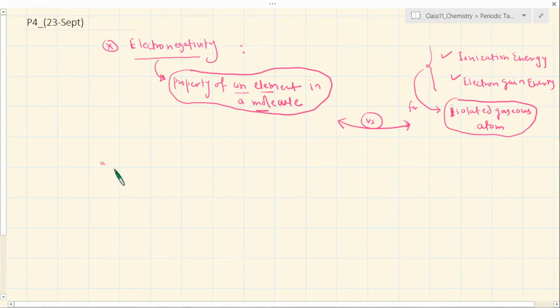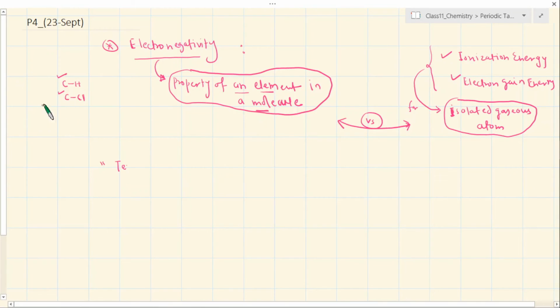Okay, so electronegativity is simply, but at least one thing you should keep in mind: I'm not discussing this property of any element in an isolated form, in its pure atomic form. No, this is the property of an element in a molecule. So the electronegativity of, let's say, carbon bonded with hydrogen and carbon bonded with chlorine, the electronegativity of the same element can be a little bit different.